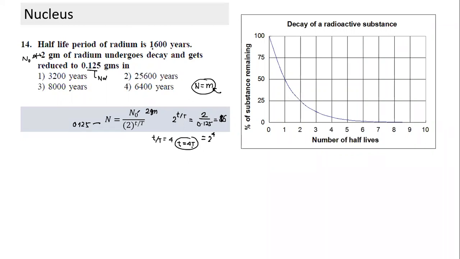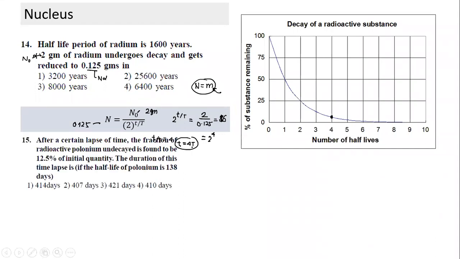4 half-lives, each half-life is 1600 years, so 16 into 4, that's the number. After that period, it will reduce to this particular mass. And 0.125 out of 2 is about 6.25%. 4 half-lives, something like this. That's the point we are referring to.